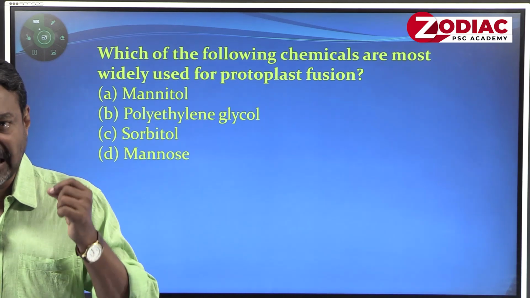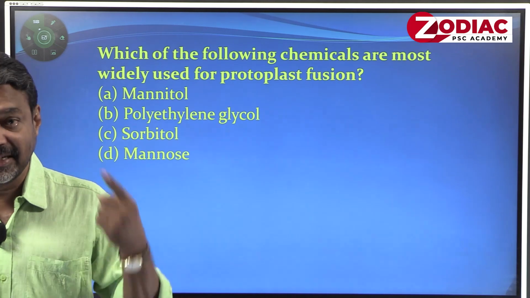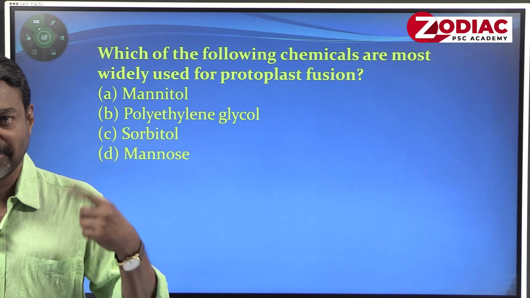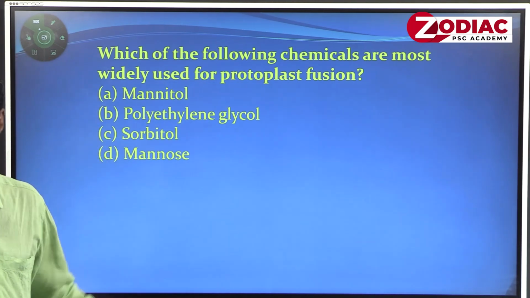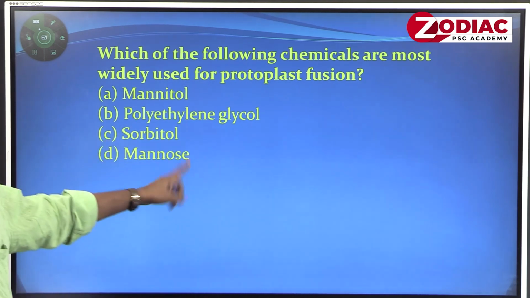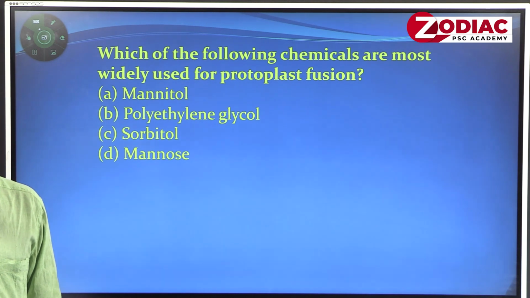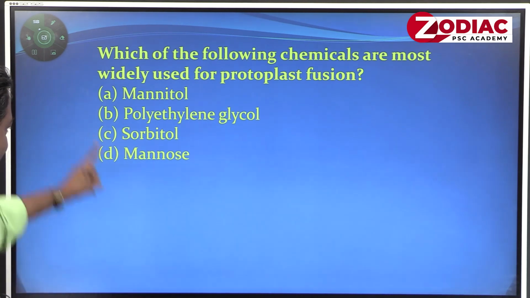For that we are using a chemical. Which chemical is commonly used for enhancing the fusion of protoplasts? The given example, mannitol, is a sugar alcohol, not the answer. Polyethylene glycol, what we commonly call PEG, is the answer. It is a non-reactive, non-toxic, higher molecular weight compound capable of protoplast fusion.